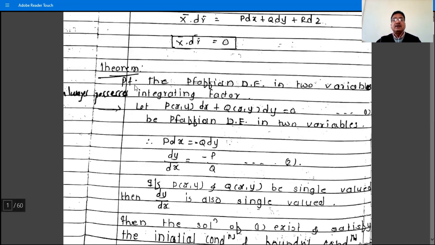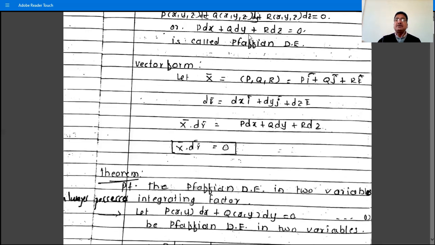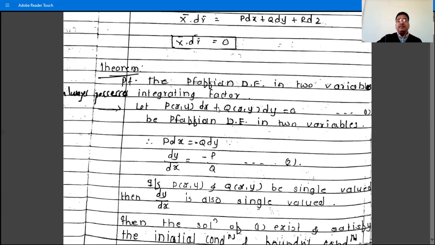The next question is a theorem: prove that the Pfaffian differential equation in two variables always possesses an integrating factor. What is the Pfaffian differential equation in two variables? P(x,y) dx plus Q(x,y) dy is equal to 0 is the Pfaffian differential equation in two variables. This P dx plus Q dy plus R dz, where P, Q, R are functions of x, y, z, is in three variables. And if P and Q are functions of x and y, then P dx plus Q dy equal to 0 is called a Pfaffian differential equation in two variables.